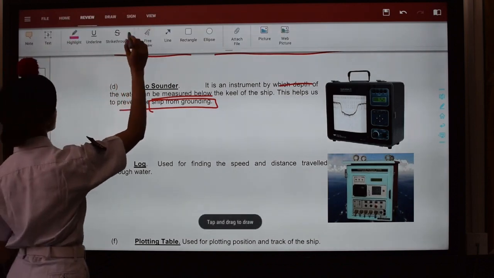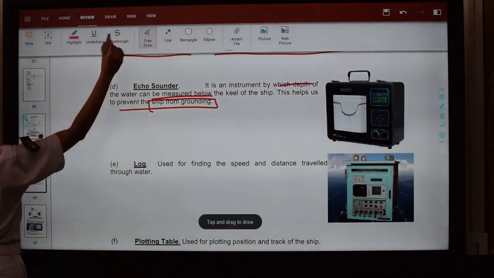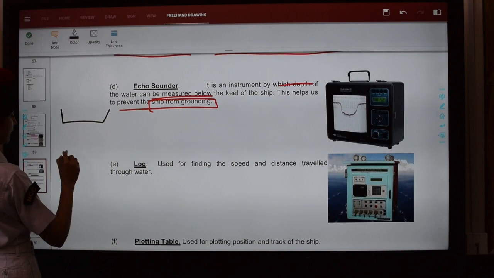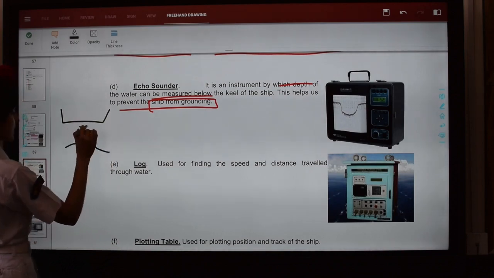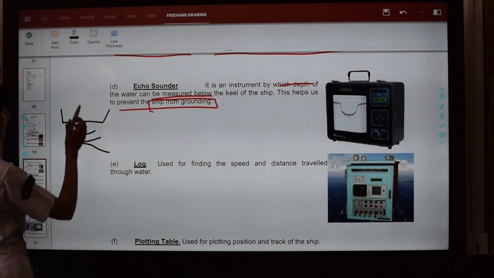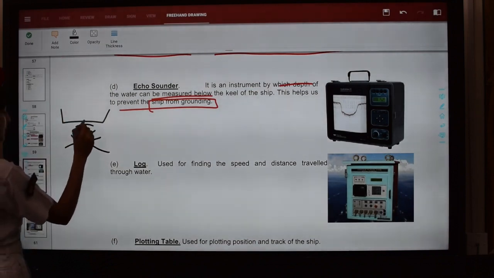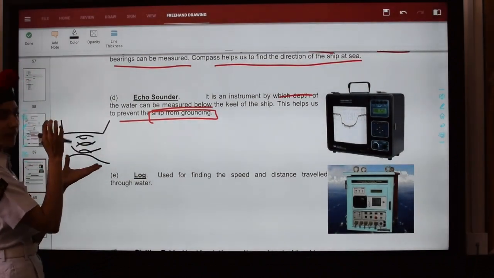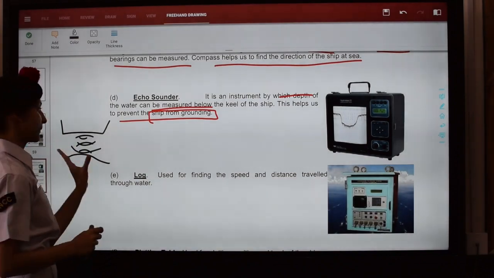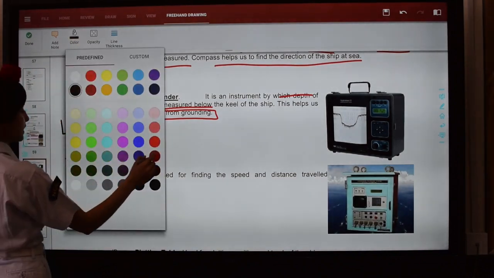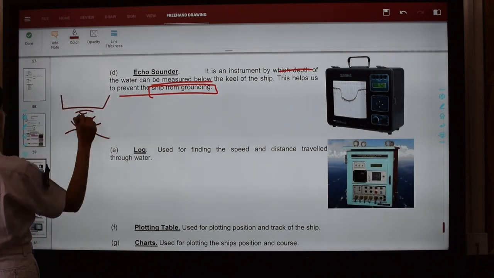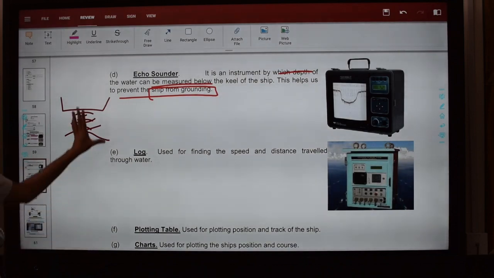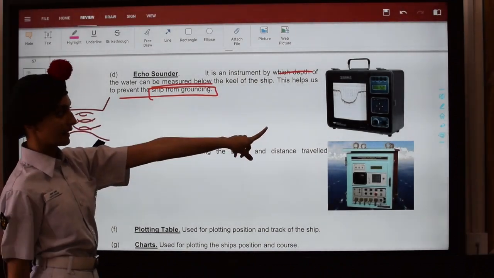Now I'm going to show you what we are talking about here. जैसे we have the ship here. ये हमारे पास ship है. Now we have यहाँ पे हमारा ground है. So जो echo sounder है वो यहाँ से echoes भेजता है, जो यहाँ से hit back करके हमारे पास वापस ऐसे आती हैं. Okay, and then we are able to tell कि अच्छा ये इतना टाइम लगा इस echo को नीचे से ऊपर आने में. That means उससे we are able to measure कि कितना depth है, ताकि it does not become कि हम ground हो जाए, कि मतलब ये वाला जो ground है इधर आ जाए. So that does not happen, we have the echo sounder. It is very important. It looks something like that.